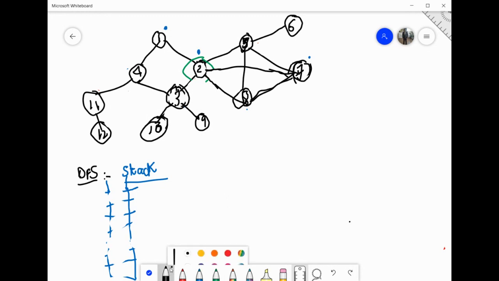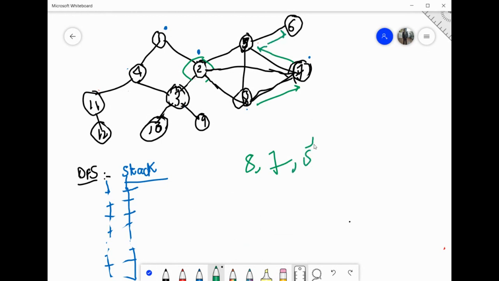So you have to start from 8. So suppose I'm starting from 8. Okay. You can choose any one of them. Suppose I'm going in this direction, so I've chosen 7. From 7, suppose I'm going in this direction, so 5. From 5, I'm going in this direction, suppose 6. Okay, 6 is completely explored. We will come back to 5.